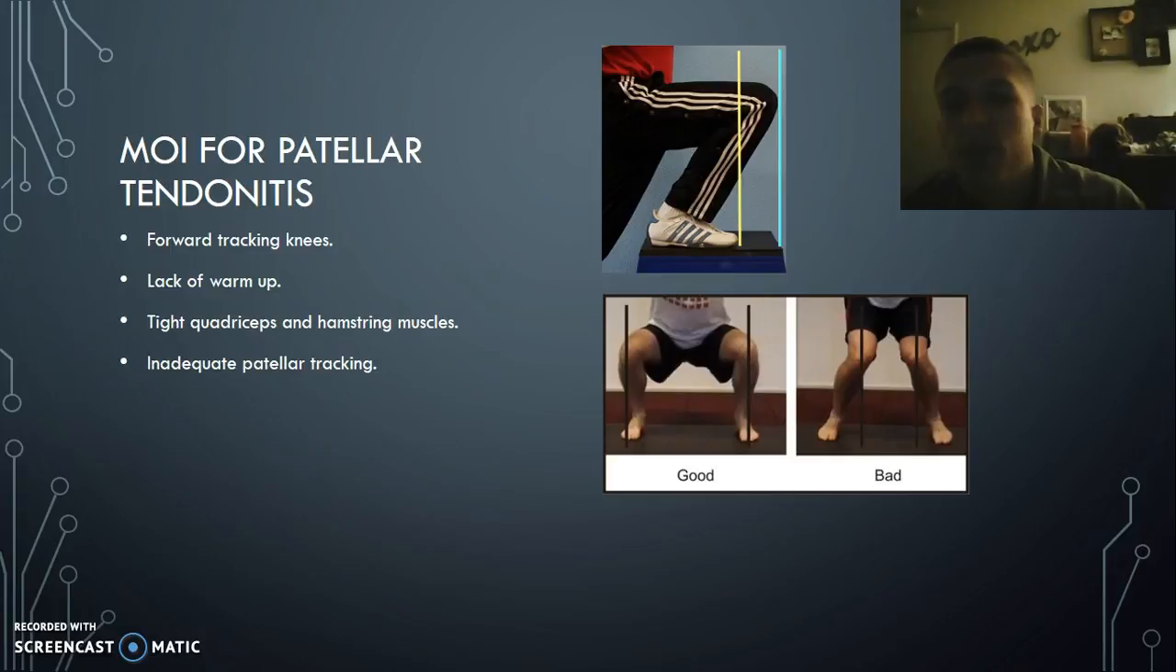And then tight quadriceps and hamstring muscles. We want to make sure that we're all stretched out and constantly working on mobility. And then inadequate patellar tracking, we can see in that picture there that has the bad and the good. We have our knees equal there and pushing to the outside as we're squatting. And then we have the bad knees, which are internally rotated medially.